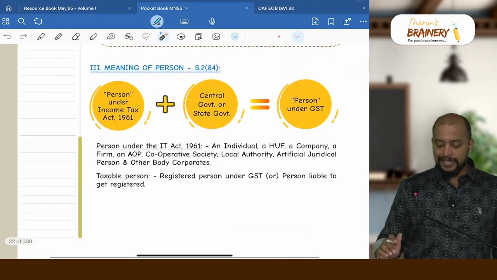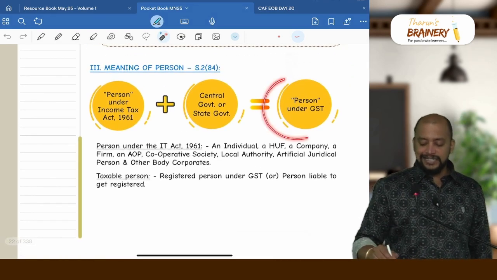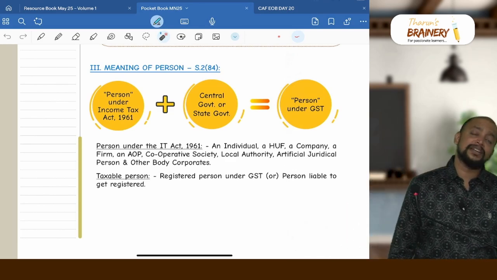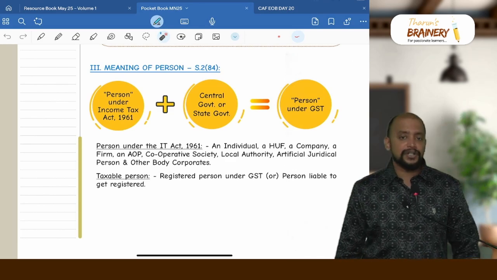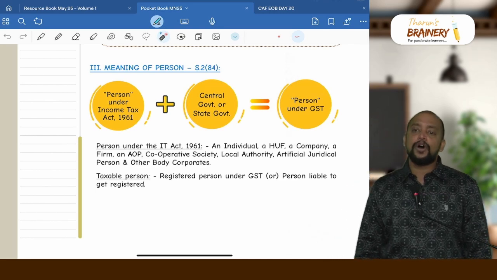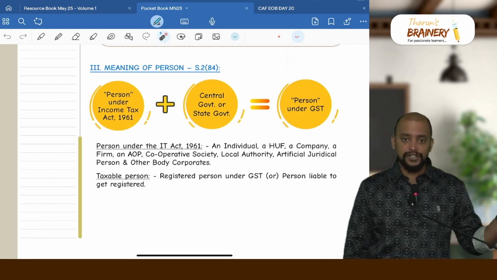Then the meaning of person. Person under GST is nothing but person under the Income Tax Act plus central government or state government. Person under the Income Tax Act means individual, HUF, AOP, BOI, company, body corporate, cooperative society, local authority, or any other artificial juridical person.